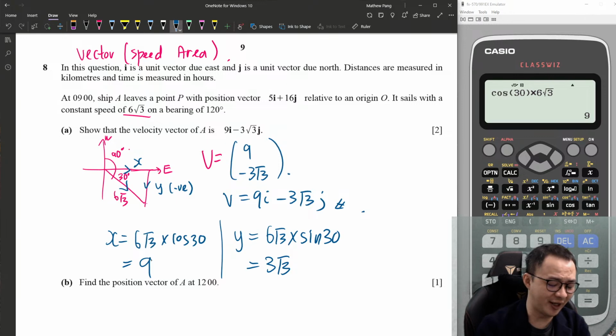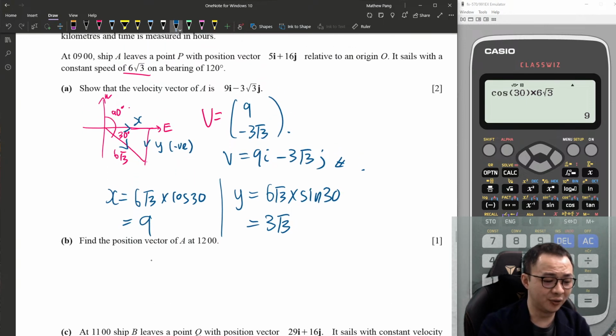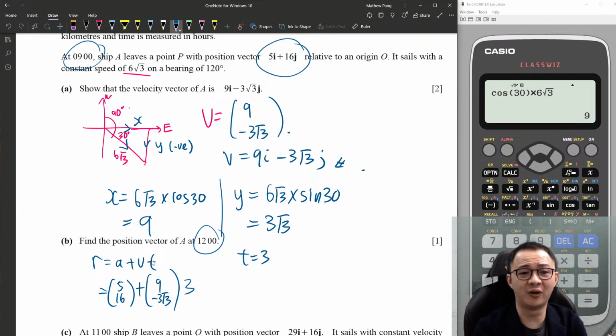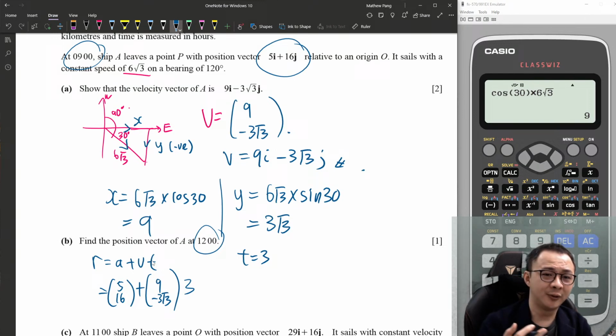Find the position vector of A at 12. Alright, so I want to know the initial position vector is this one, isn't it? So I prefer to write A plus VT. A is the initial position vector, which is 5 and 16. V is my velocity, 9 and minus 3√3. Time in this case is from 9 AM to 12 PM, which is 3 hours, right? So T is 3 here. So I hope you get the idea.